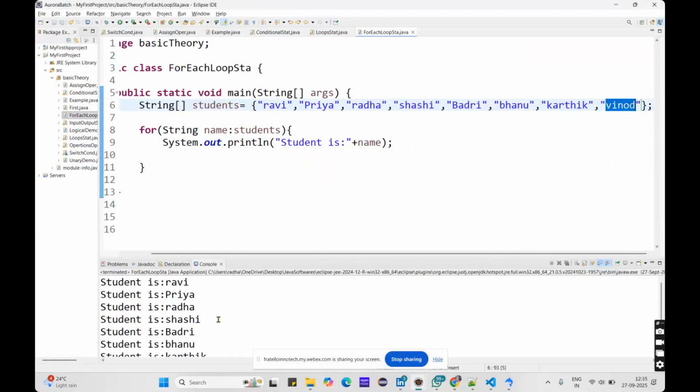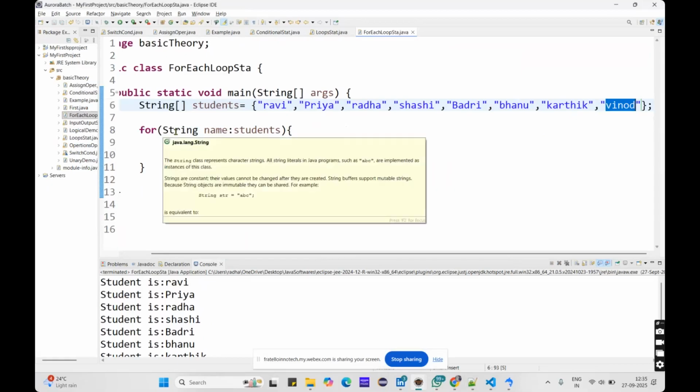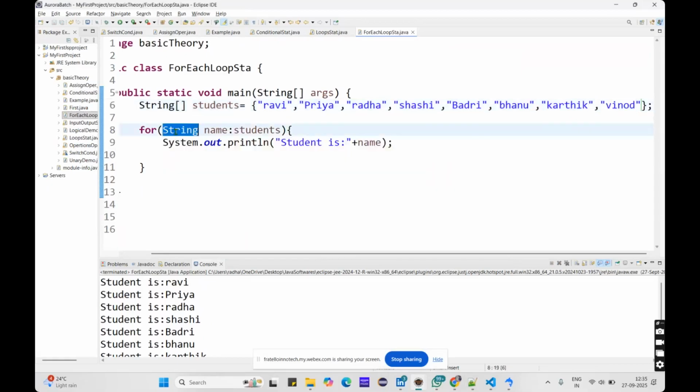Where you want to iterate over collections or arrays, you will use the for each loop. So it's basically a small syntax. Okay, it's also an advanced version of the for loop. It was introduced in Java 5, basically. So it's also called an enhanced loop. It's basically best for arrays and collections. Mostly we use it with arrays and collections only.